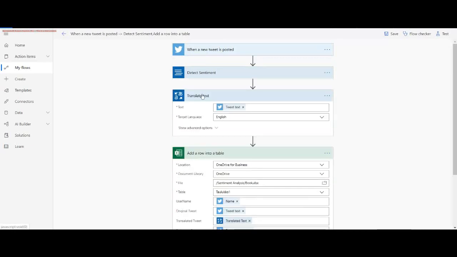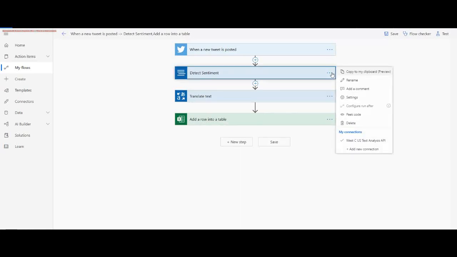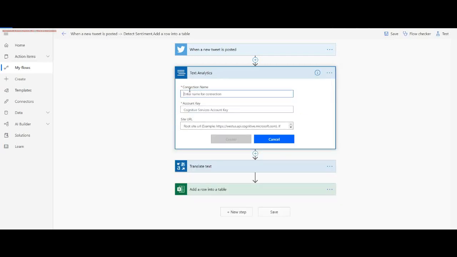So I've already created that workflow, and I'm going to showcase it to you. But before that, I would like to make a note. In order to use Microsoft Cognitive Service, you have to get an API key for it. For example, if you go to add new connection here, it requires a connection name, account key, and site URL. I've already registered for that,